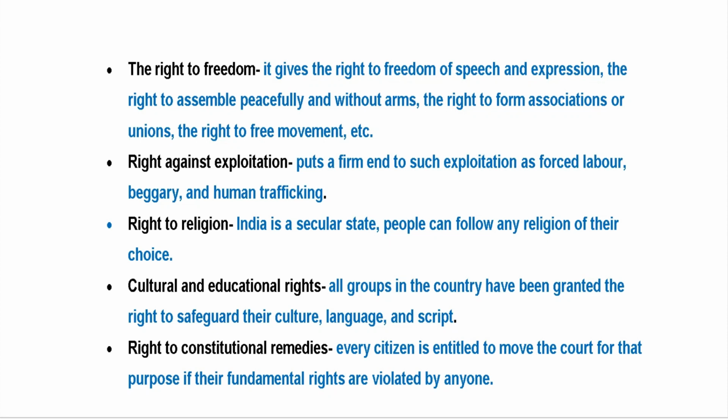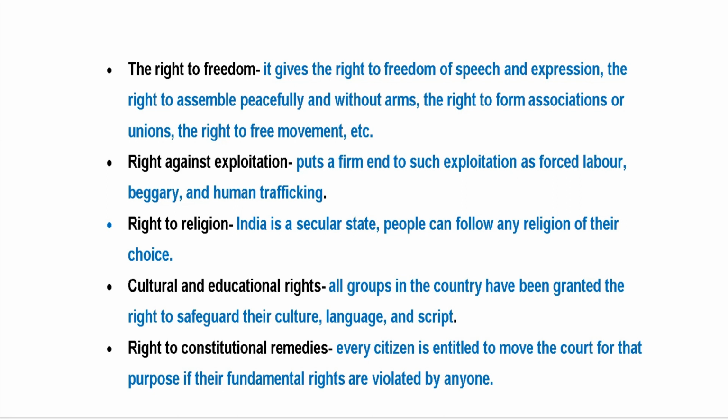The right to freedom is also known as the cluster of rights because this one right gives different kinds of rights to the citizens of any country, especially in India. First of all, it gives the right to freedom of speech and expression, so all the citizens of our country have this right. Whatever they are thinking, if they want to speak, they can speak. They are allowed to show expression.